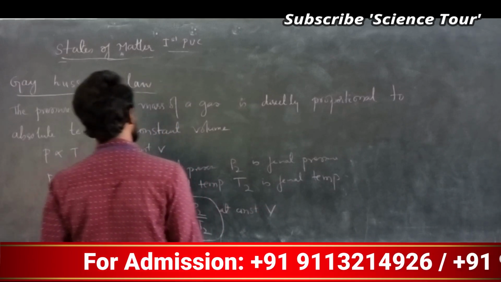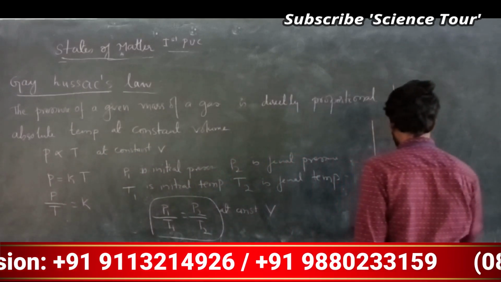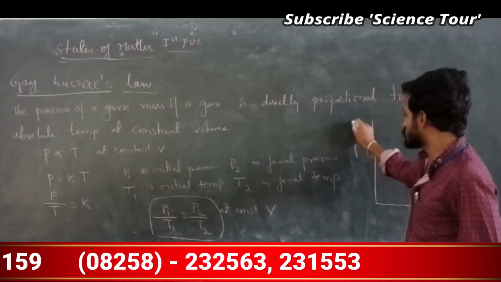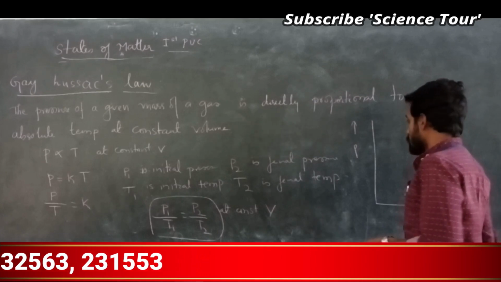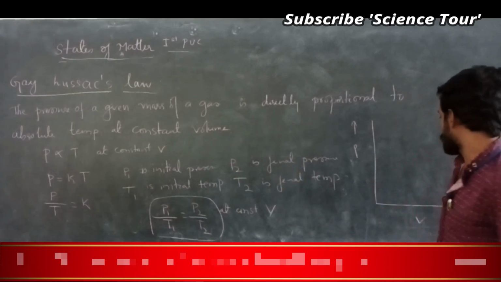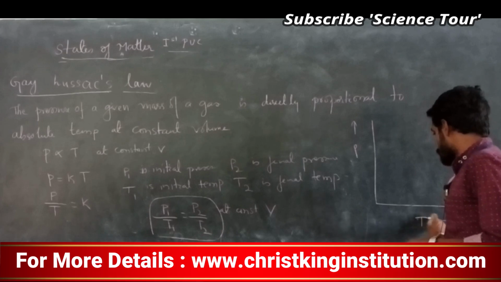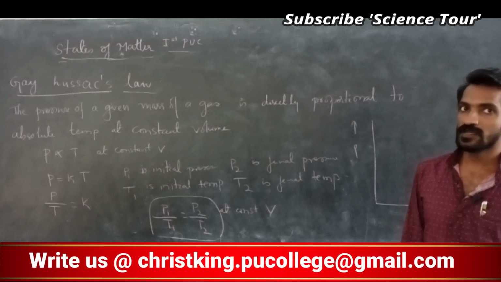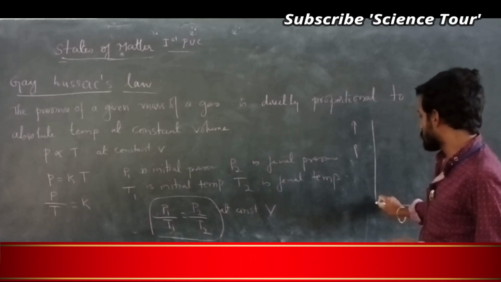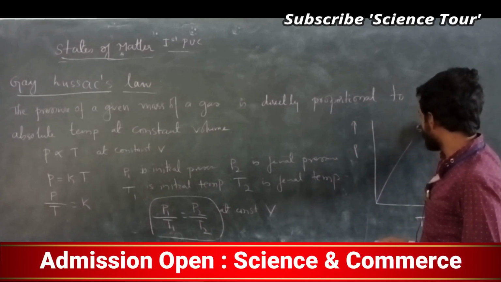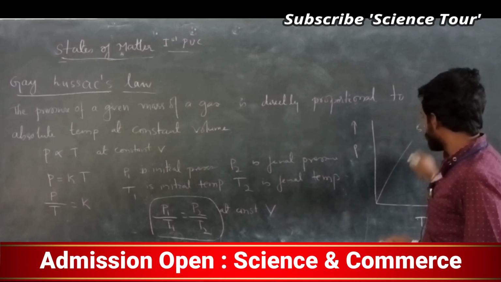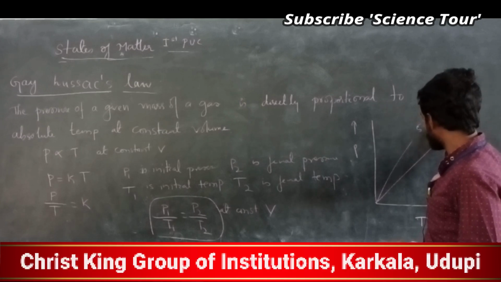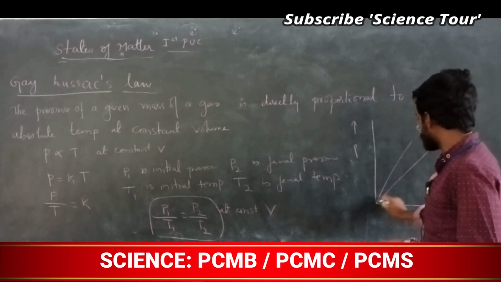So a graph is given, my dear students, note down. Which graph? P versus T. Pressure increases this way, temperature increases this way. According to the formula, pressure increases, temperature also increases. So you are getting a graph, my dear students. This is 5 dm cube volume V. So we are getting another at a constant 10 dm cube like this. Understood? Pressure increases, temperature also increases.